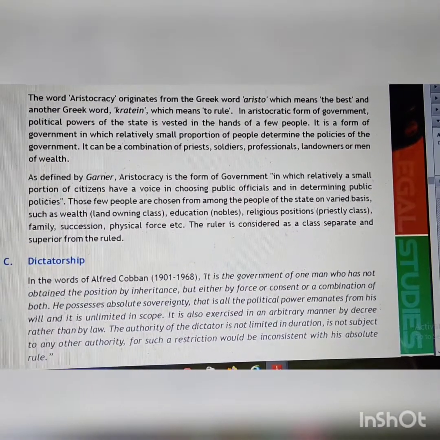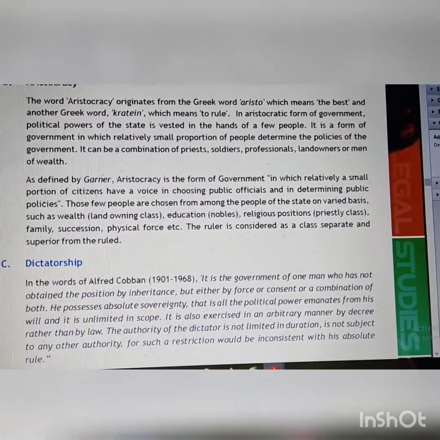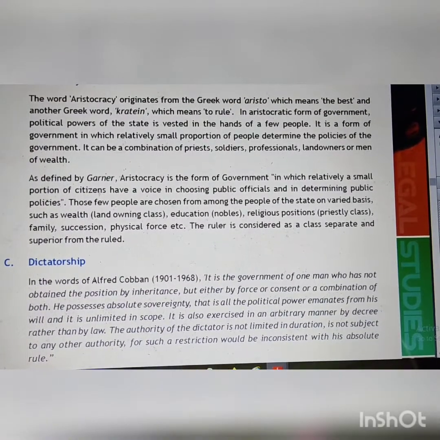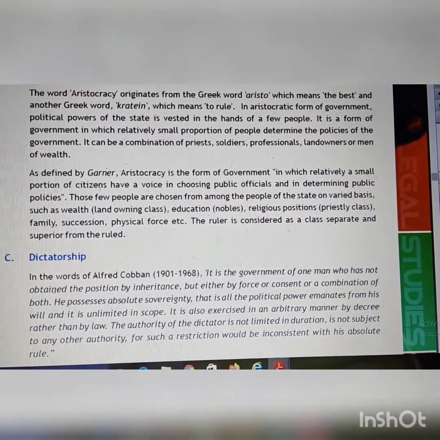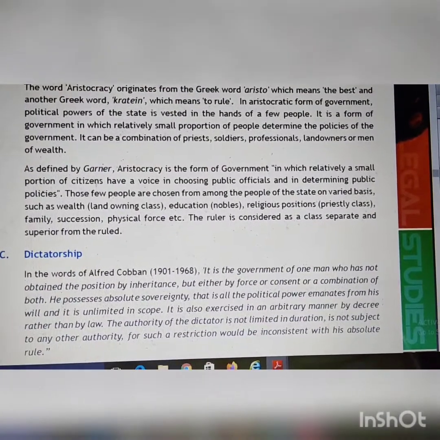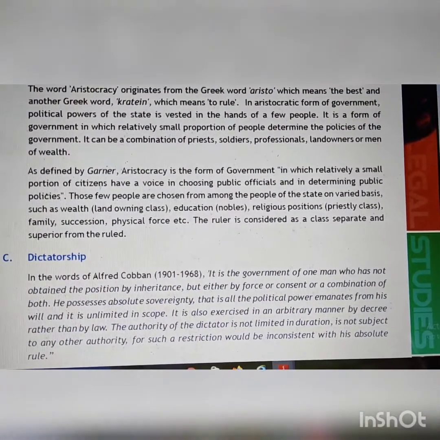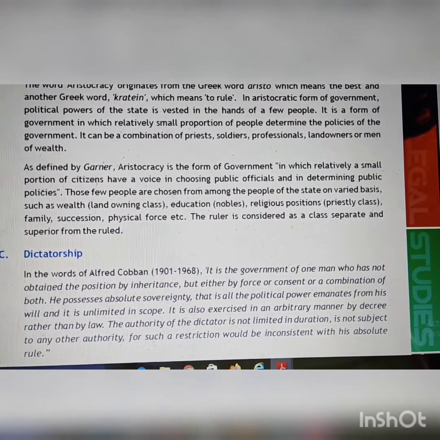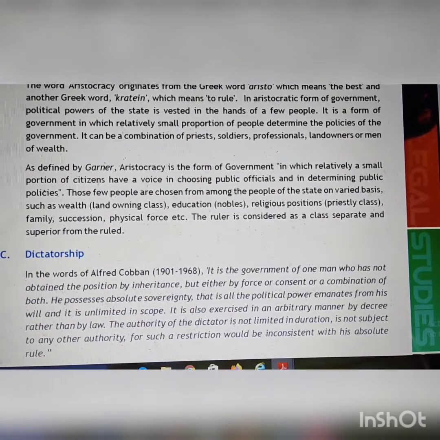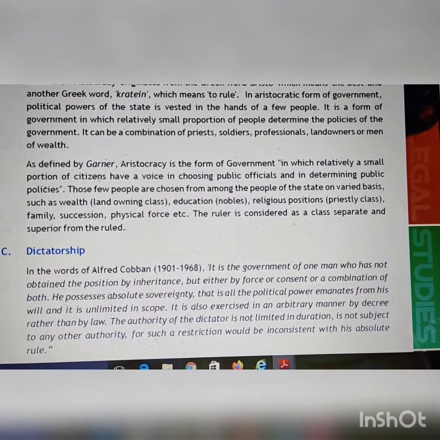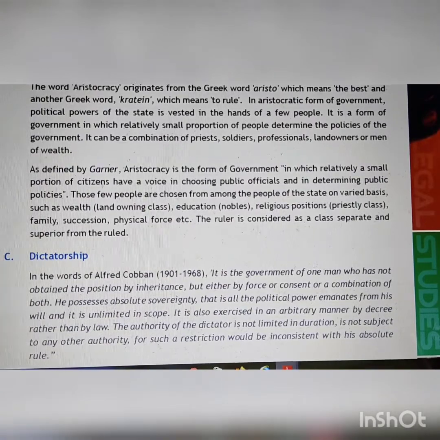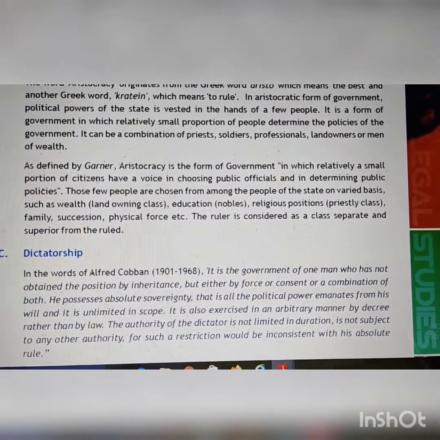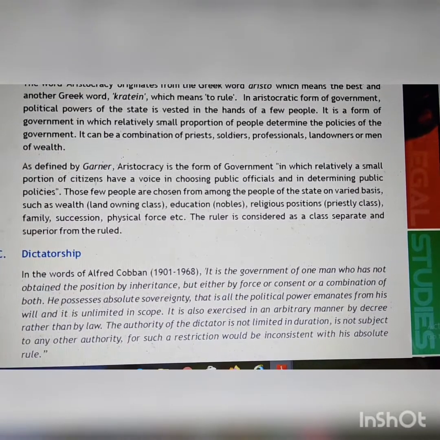If you divide this word into 2, aristo and kratein. Okay, so kratein means to rule and aristo means the best. So as far as this version of the word is concerned, the meaning comes out to be the best way to rule. In aristocratic form of government, political power of the state is vested in the hands of few people. It is a form of government in which a relatively small proportion of people determine the policies of government. It can be a combination of priests, soldiers, professionals, landowners, or men of wealth.